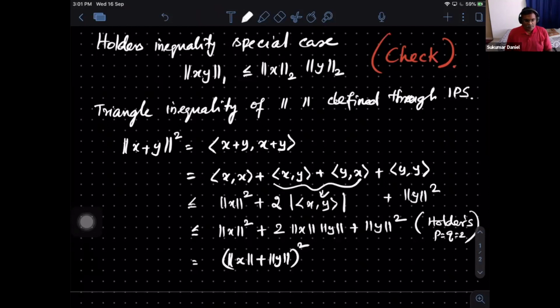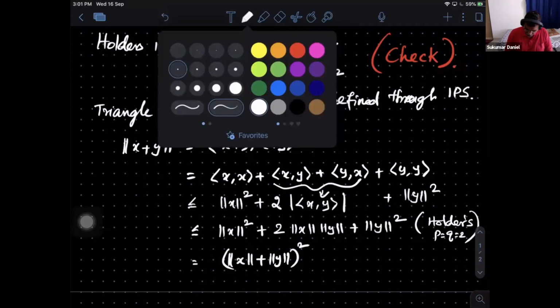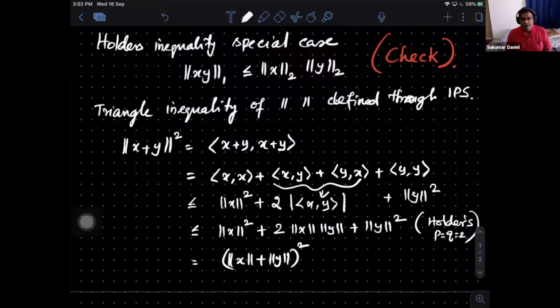Right. So if the norm is coming from an inner product, then by the property of the inner product and the special case of Holder's inequality, which is Cauchy-Schwarz, I get the triangle inequality also. So if I define an arbitrary norm, in many places I will check whether it is actually coming from an inner product. If I could show that, then it becomes a norm automatically. If it is not so, then I have to check the triangle inequality and all other properties. Okay. So the one line that it says is that every inner product defines a norm, and hence every inner product space is also a normed linear space.